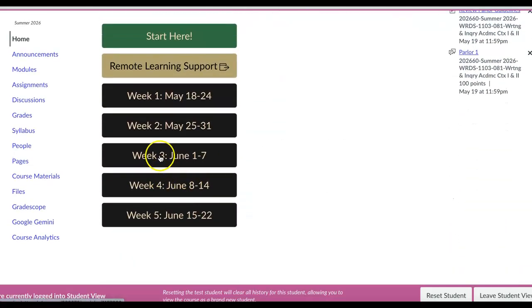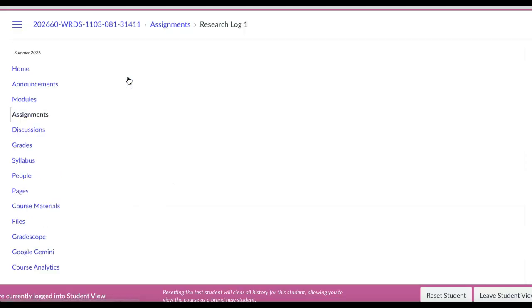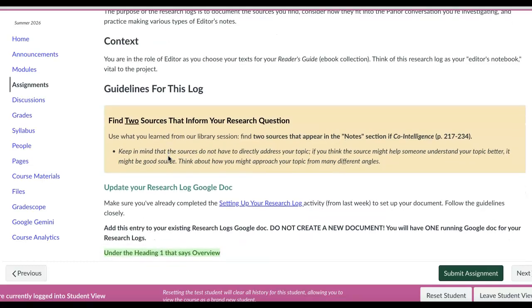Okay. So this week is going to be mainly finding sources that give you different perspectives on the topic that you've chosen. So Research Log 1, you will see that you are finding 2 sources. And so the 2 sources that you find should come from the notes at the back of Co-Intelligence. So we're beginning with our main source, and this is called connected research. So we're practicing something called connected research, where you use the works cited or the references in a source that you already have to find more sources.